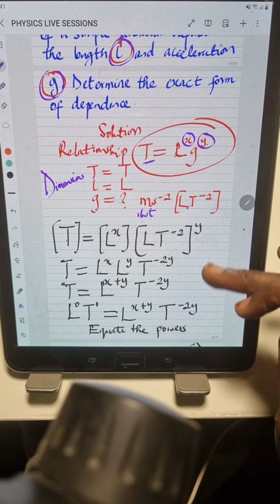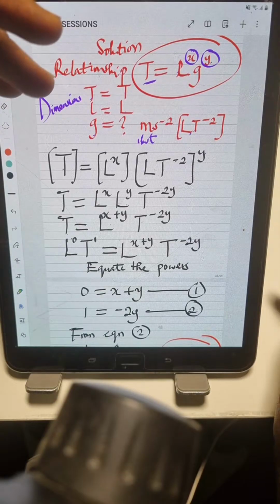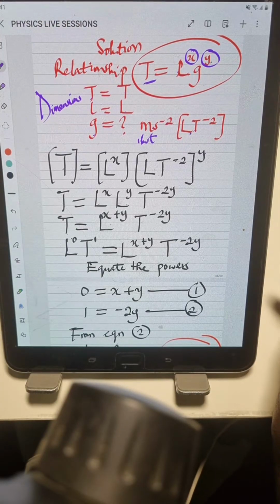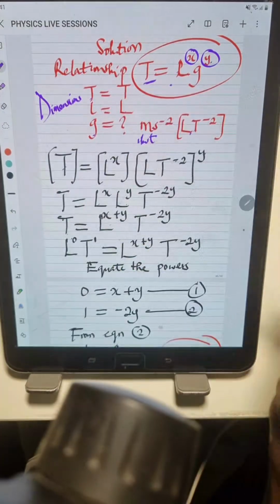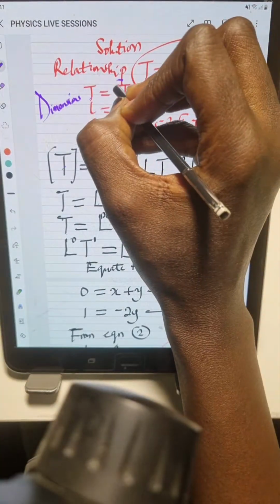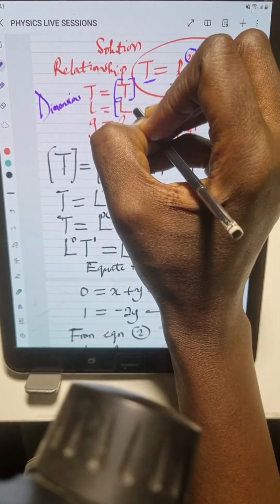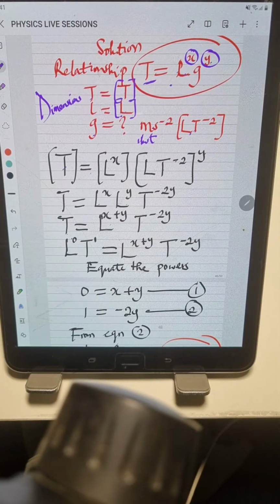Right? So now we've established all the dimensions for the given quantities. So what we do next is to do what? Substitute. Going back to the established relationship, which is t is equal to L. Usually dimensions are in an enclosed bracket. Please don't forget, we put our dimension in an enclosed bracket.